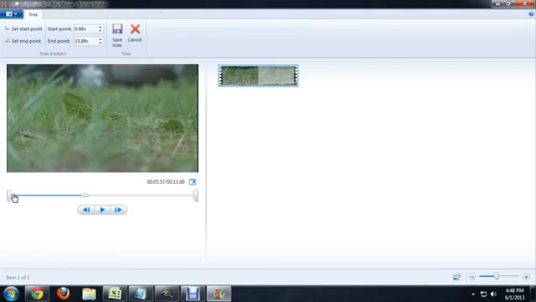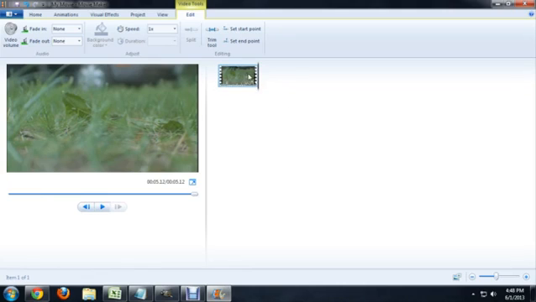And you can see down here, there's the end point of it, the beginning of the clip, and then the end of the clip. And so we're going to drag the end of the clip back in to right about here as I walk off into the distance. I'm going to say Save Trim. And this is a little bit cleaner than using the split tool and then deleting one of the clips, and it kind of prepares you a little bit more if you move up to one of the higher level editors.